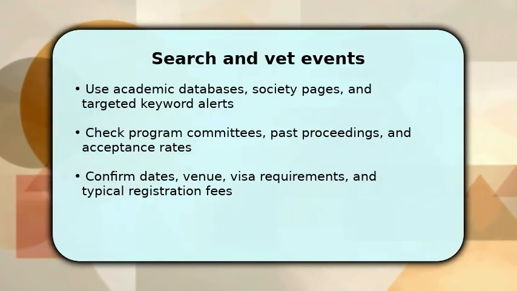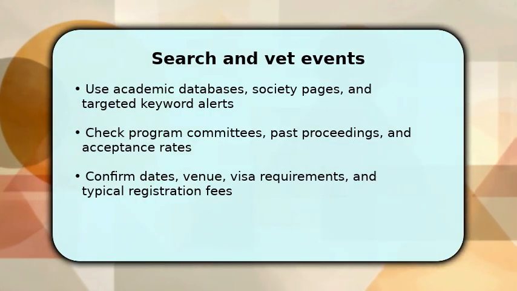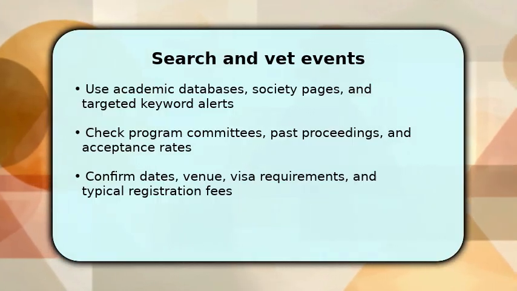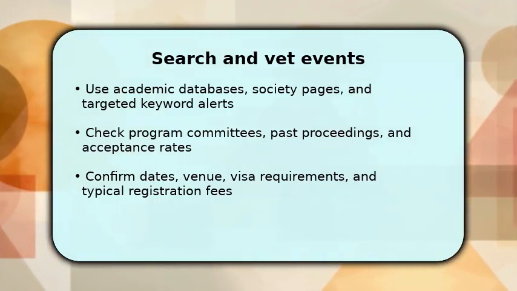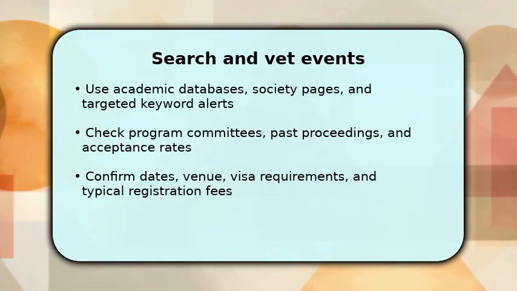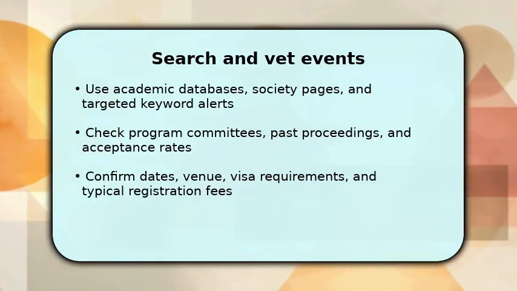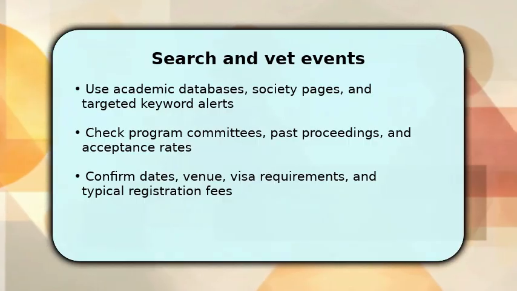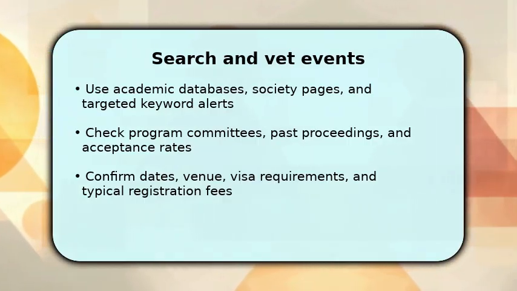As you shortlist events, vet them. Review program committees, look at past proceedings to gauge quality, and note acceptance rates if available. Also confirm logistical details, exact dates, venue type, visa timelines, and typical registration fees, because those affect feasibility.